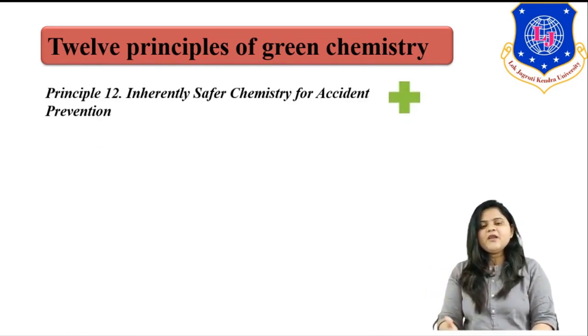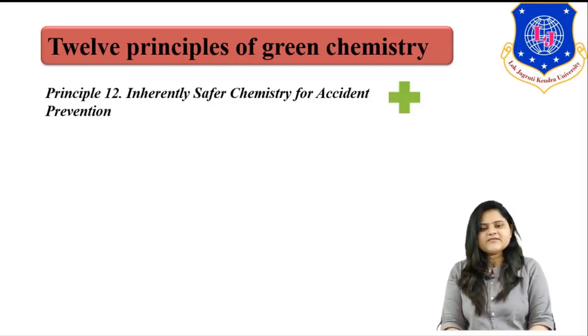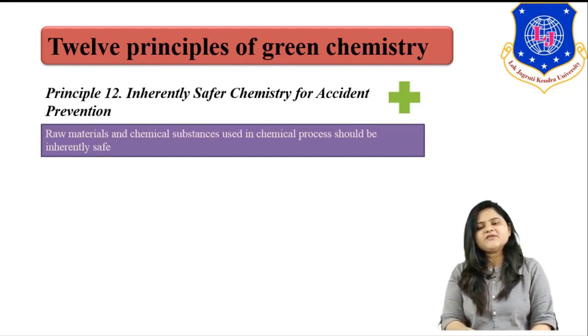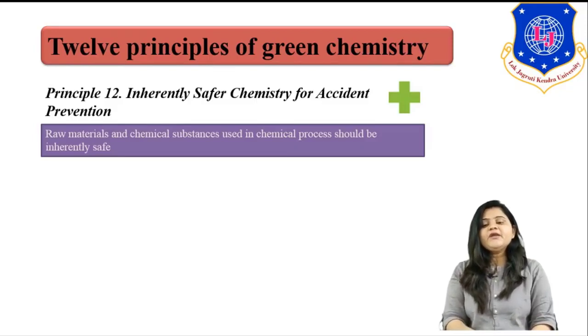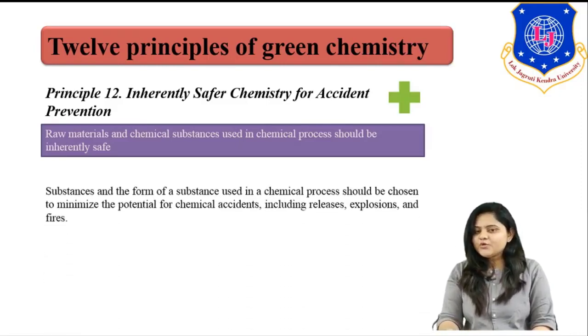Now the next principle, the last principle of green chemistry, says inherently safer chemistry for accident prevention. This leads specifically to the raw material and chemical substance. Raw material and chemical substance used in a chemical process should be inherently safe, that means non-toxic.